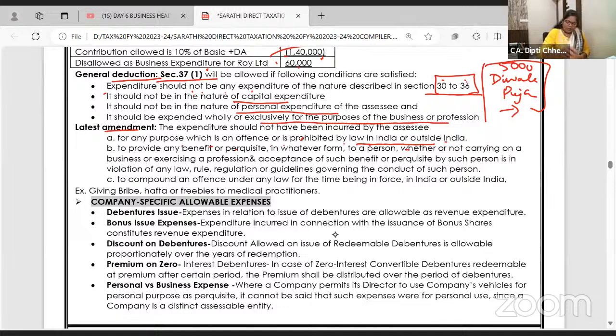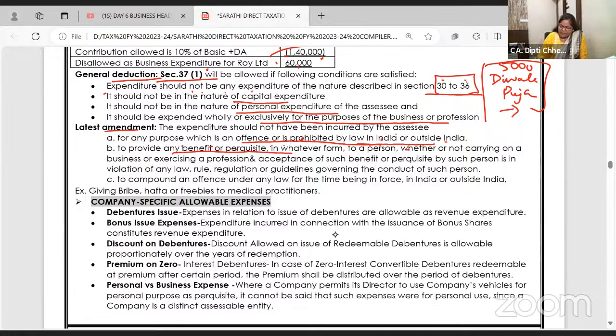Followed? So, any expenditure should not be incurred by the assessee for a purpose which is an offense in law. It's not right to give freebies and manipulate the doctors. Indian Medical Association said it's not allowed.